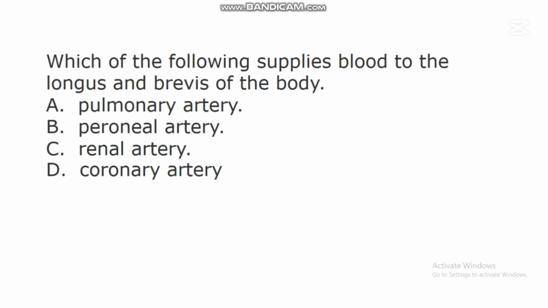The next question says, which of the following supplies blood to the longus and brevis of the body? A. Pulmonary artery. B. Peroneal artery. C. Renal artery. D. Coronary artery. In this question, the correct answer is B. Peroneal artery. Peroneal artery is a type of artery that supplies blood to the longus and brevis of the body.